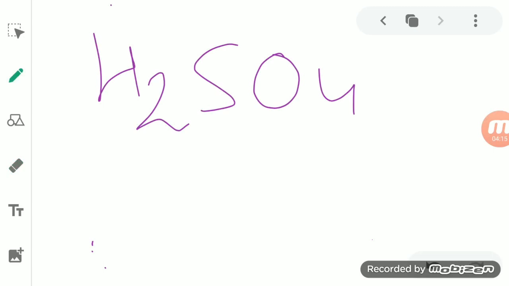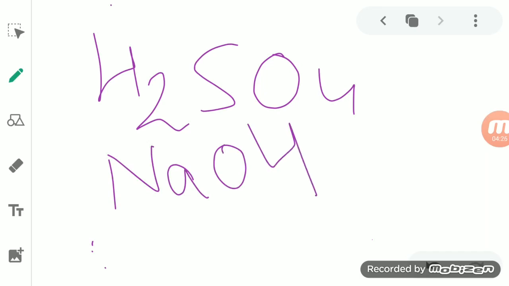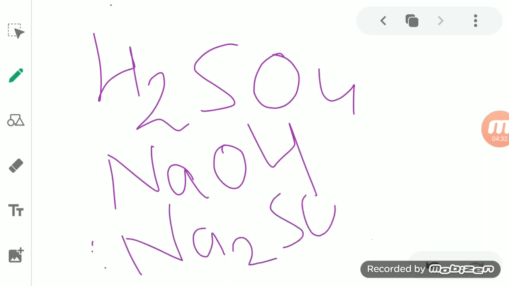Now, compounds are also further divided into three classes: acid, base and salt. These are distinguished from each other on the basis of their properties. Sulfuric acid, H2SO4, is an acid because it shows acidic properties, while NaOH, sodium hydroxide, shows the property of a base, and sodium sulfate, Na2SO4, is a salt.